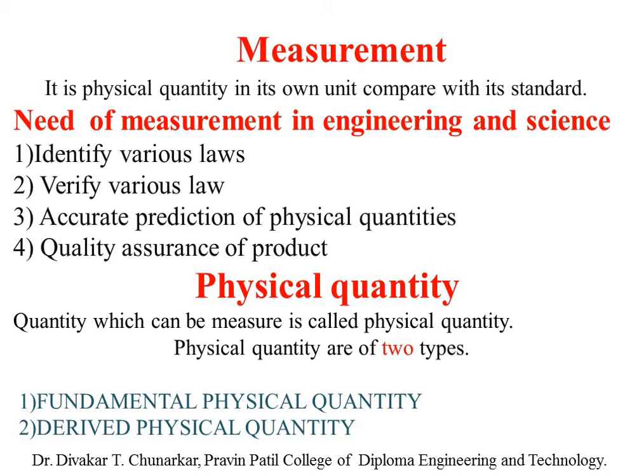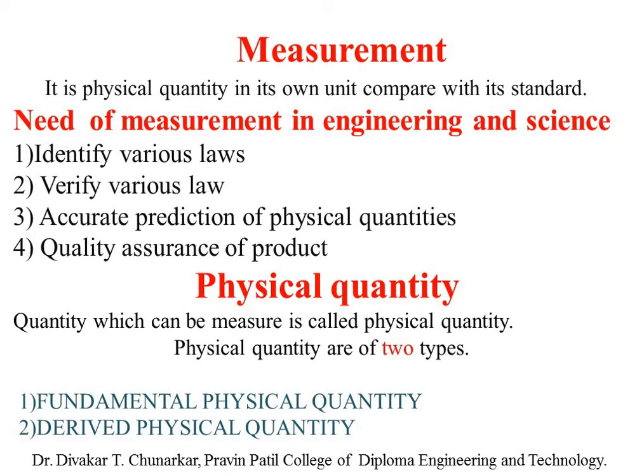Those quantities which can be measured are called physical quantities. For example, length we can measure. The area of a rectangle, circle or square we can measure. So length is a physical quantity, and area is a physical quantity. Speed: when we go from one place to another, we can measure our speed.